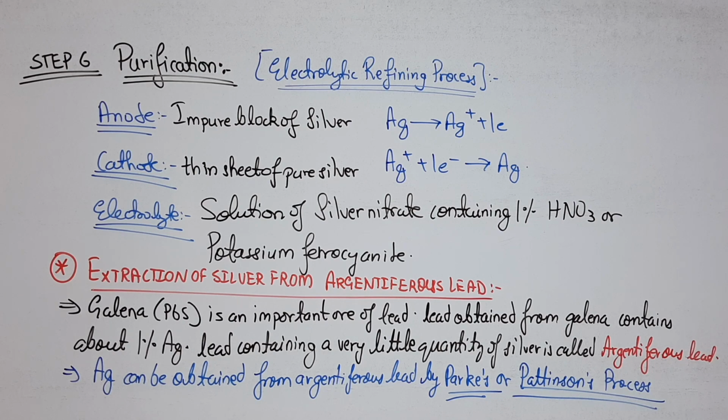A one-mark question can come on argentiferous lead. The Ag can be obtained from argentiferous lead by either the Parkes or the Pattinson's process. These two processes have never been asked till now, so there is a probability that they can ask. So let's have a quick review of these two processes.